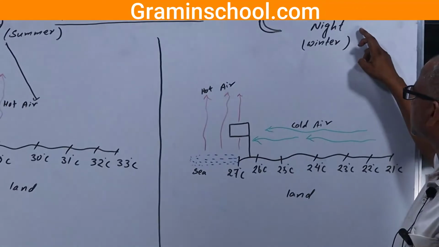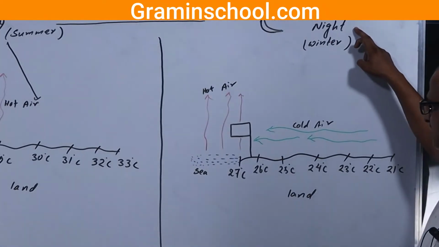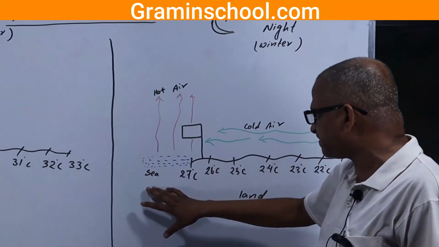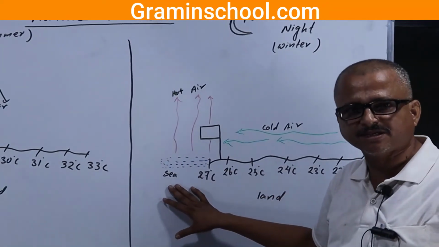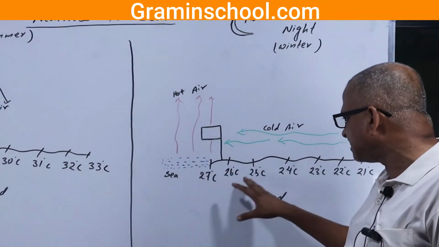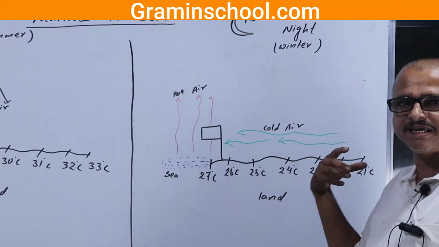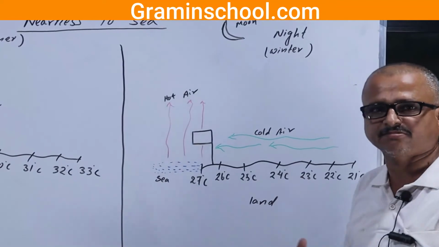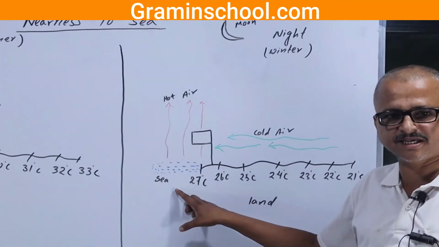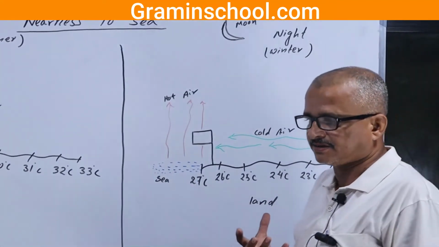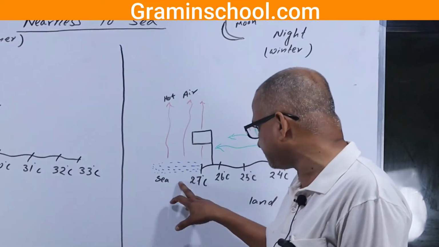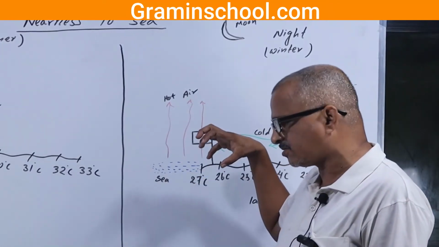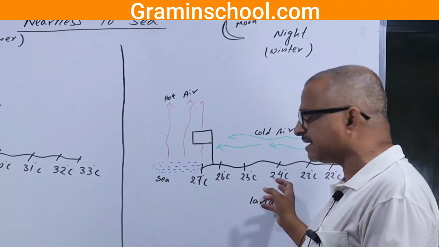Or you see near the seashore at night time, as soon as the night falls, there again the specific heat capacity remains the same. Water and land have different specific heat capacities, and that's why land loses heat quickly. But water has a great specific heat capacity compared to land, so the sea cools later than the land.